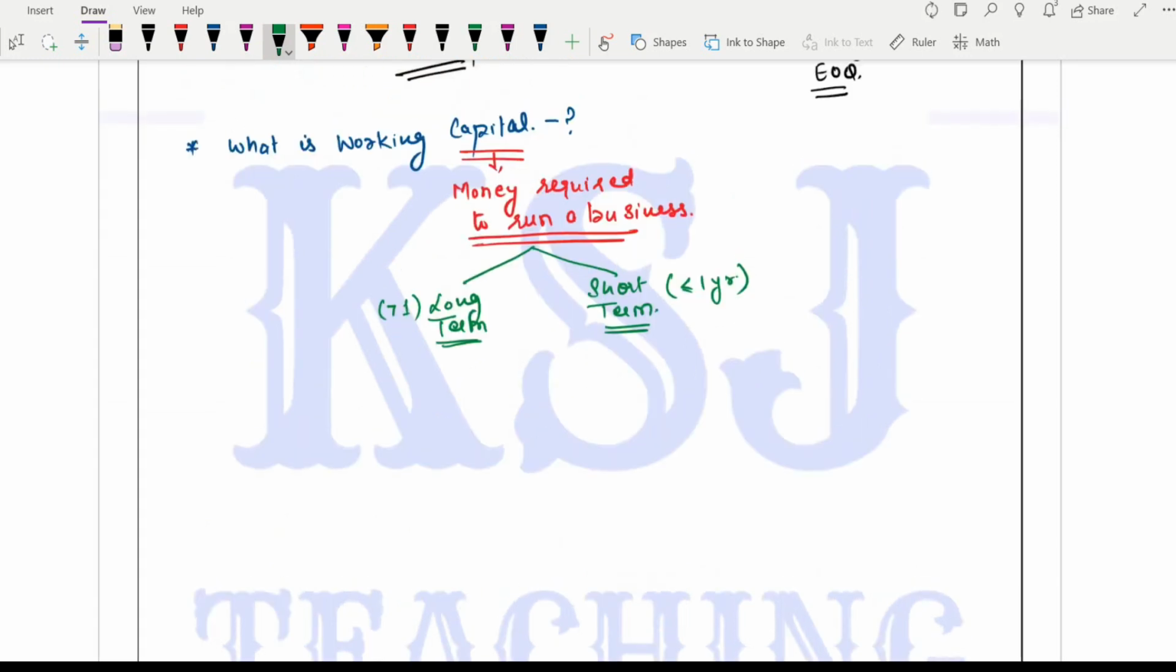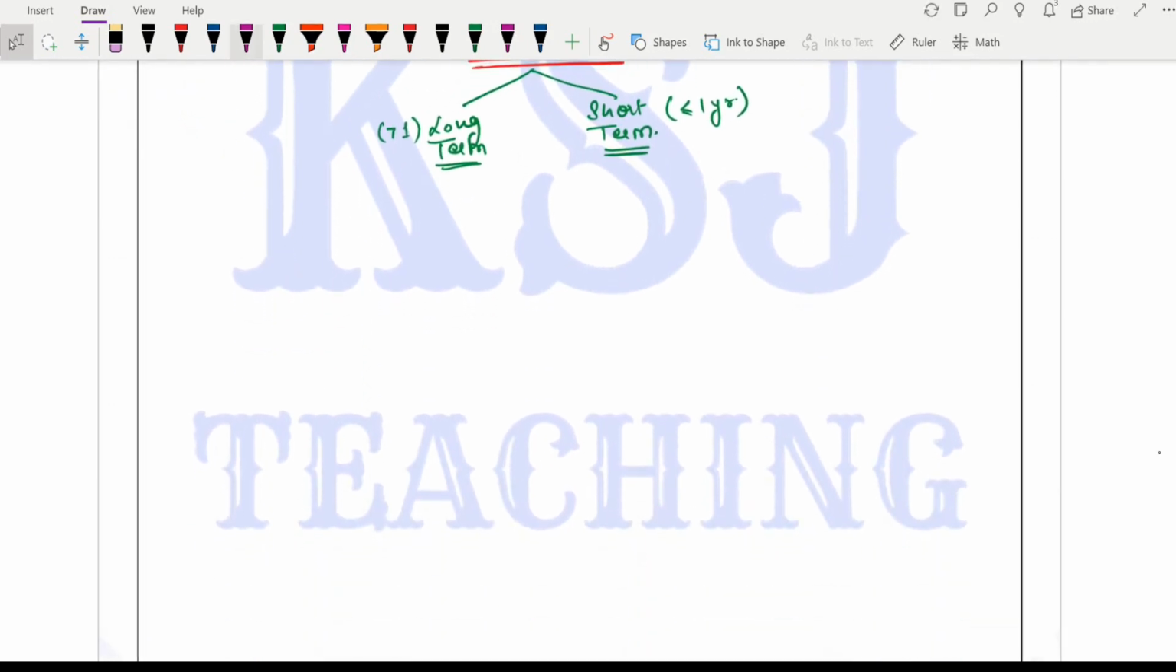Clear? So capital is any money which is required to run the business. Thus, this requirement can be long term and short term. What are the examples of the long term one?